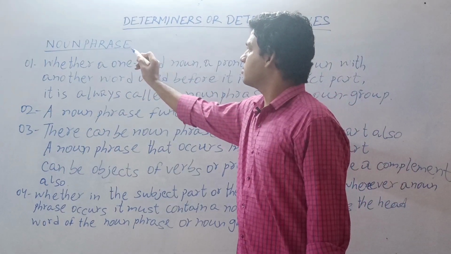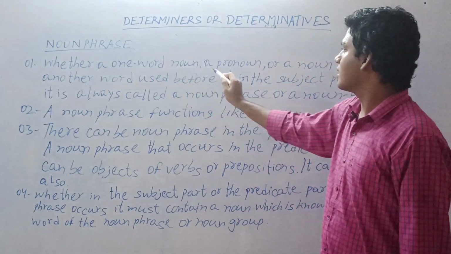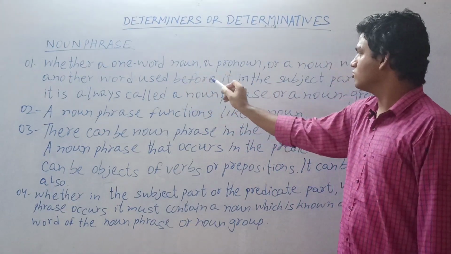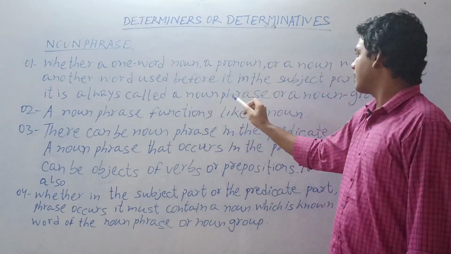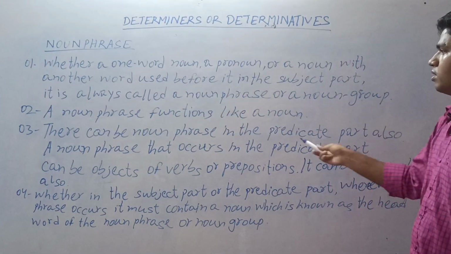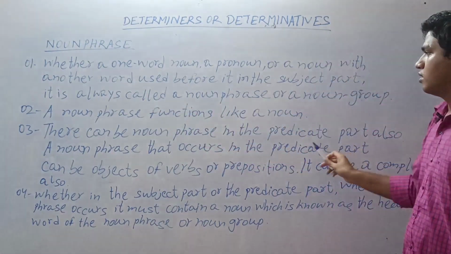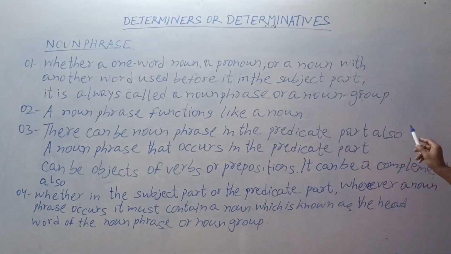So let us discuss briefly about noun phrase. Point number 1. Whether a one-word noun, a pronoun, or a noun with another word used before it in the subject part, it is always called a noun phrase or a noun group. Point number 2. A noun phrase functions like a noun. Point number 3. There can be a noun phrase in the predicate part also.